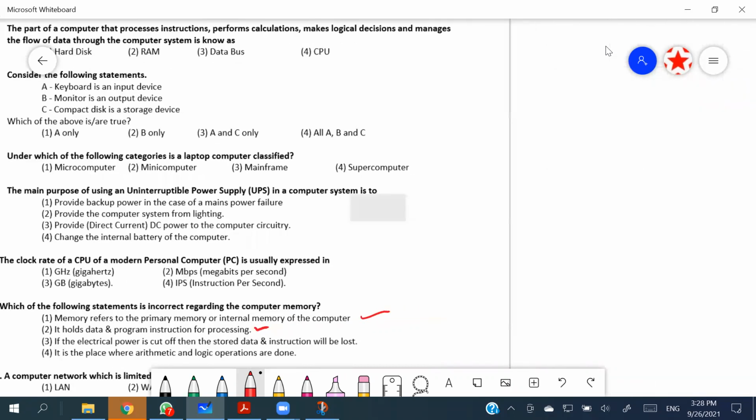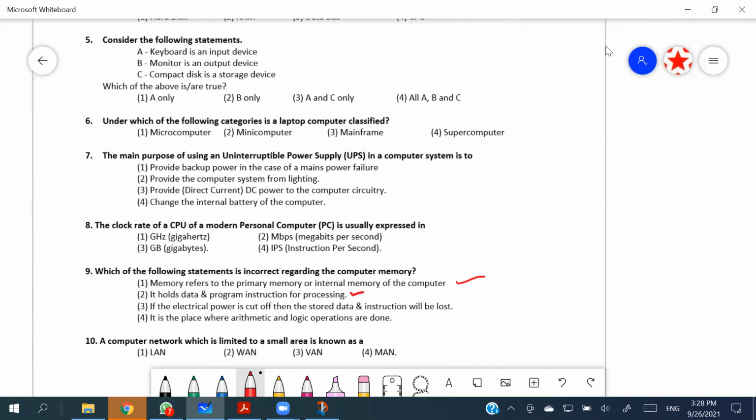Computer memory is majorly categorized into the main memory and the secondary memory, right? When it comes to the secondary memory, we are talking about the storage. If the electrical power is cut off, the secondary storage, which is non-volatile memory, is not going to lose its data. Only the volatile memories will lose the data; non-volatiles will not.